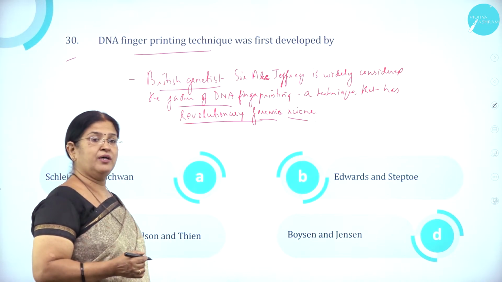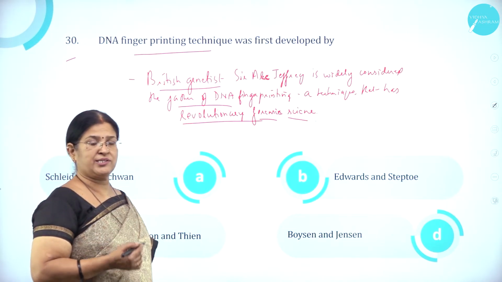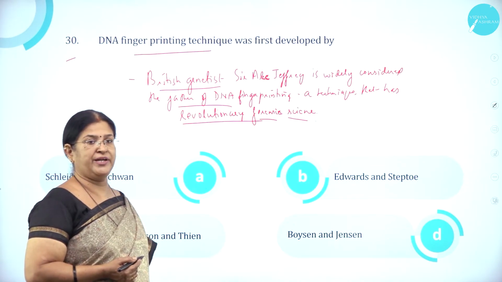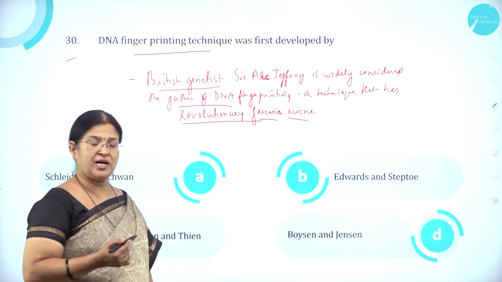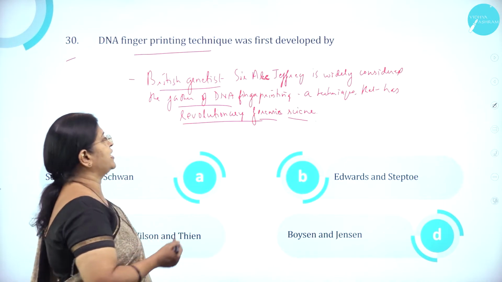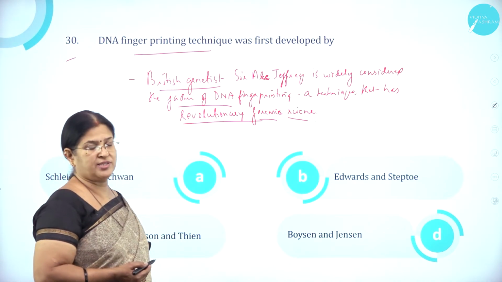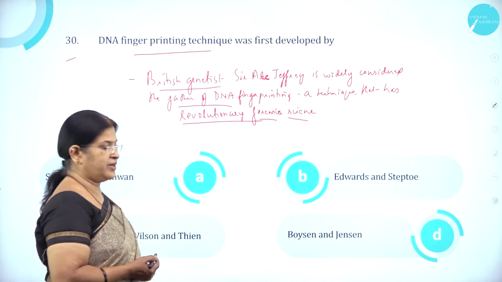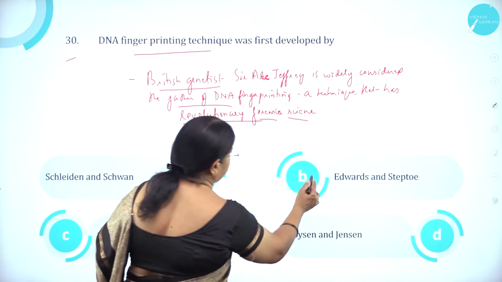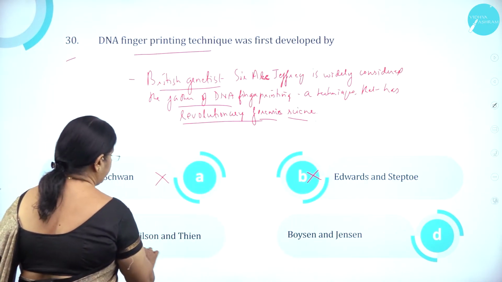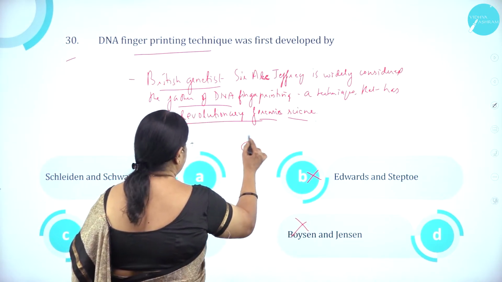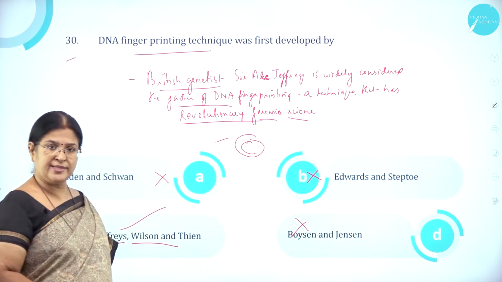As we know, it is one of the advanced technologies that has come to the rescue of many people in solving problems like disputed parentage and even identifying the culprit who has committed a crime. So it is a technique that has revolutionized forensic science, right? So it was Sir Alec Jeffreys and his colleagues. Option A, Shkildon and Scaven is wrong. Option B, Edwards and Steptoe is wrong. Jeffreys, Wilson and Thein is correct. Option D, Boyson and Jensen is wrong. So option C is the correct answer.